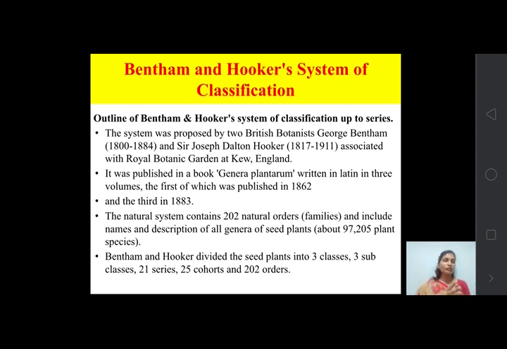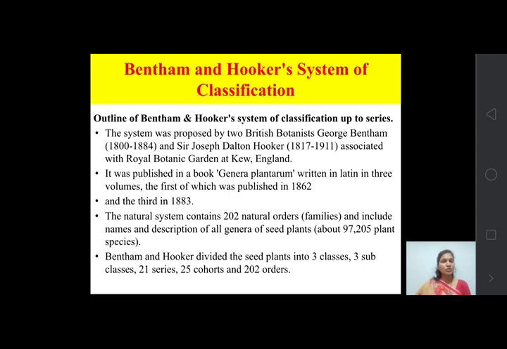The period is 1800 to 1911, the period of their birth and death. It is associated with the Royal Botanic Garden at Kew, England. This classification system was proposed by both scientists who were associated with the Royal Botanic Garden at Kew, England, which is the world's largest botanical garden.